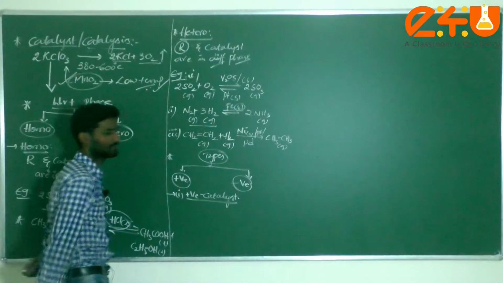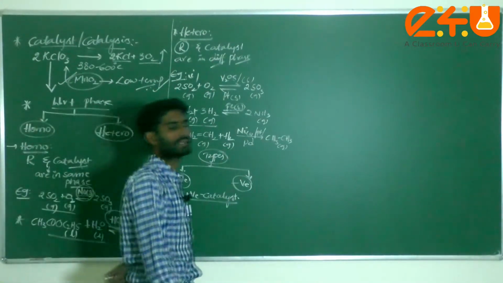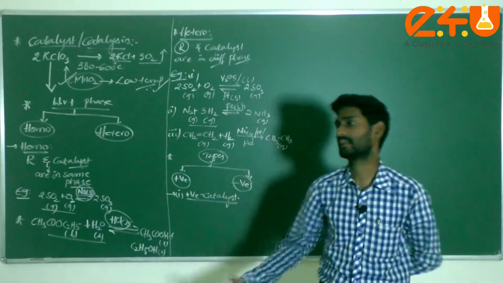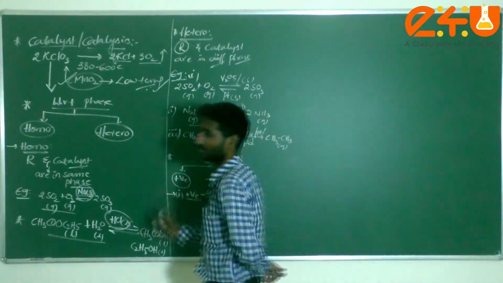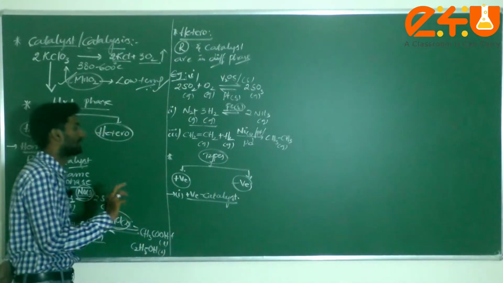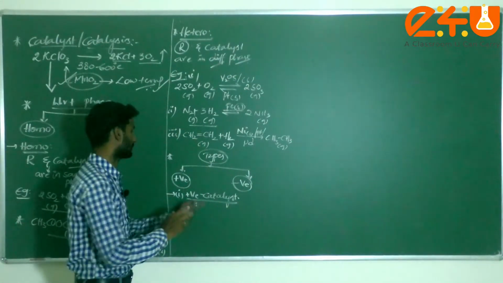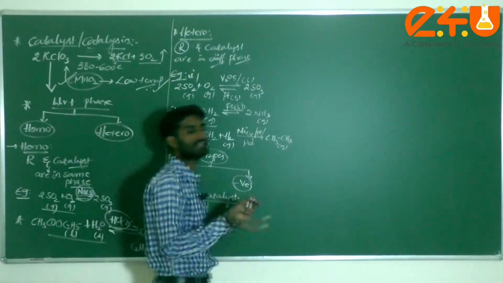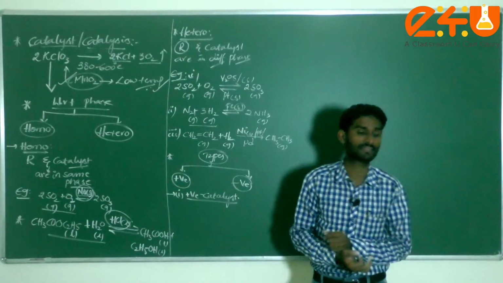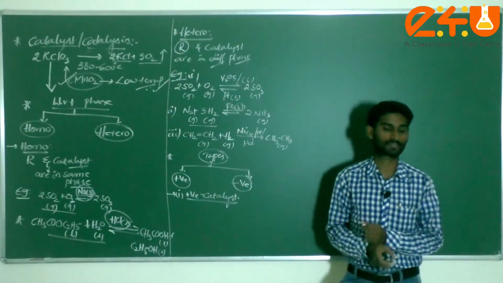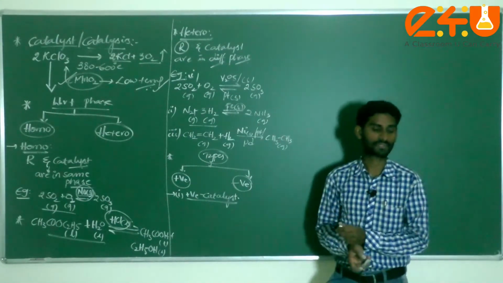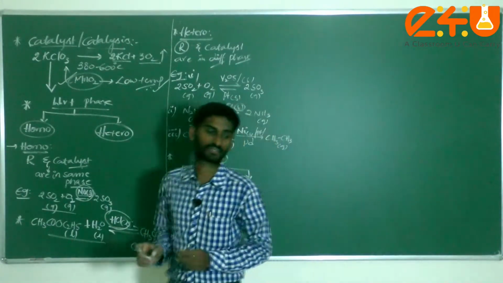First of all, what is meant by positive catalysis? The rate of the reaction which increases, positive meaning it will increase. The rate of the reaction is increased or accelerated by a foreign substance, by any other substance, is known as positive catalyst.